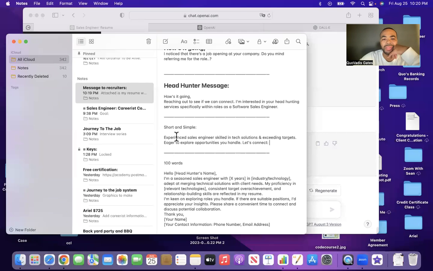Experienced sales engineer. I can't really say that because I've never been a sales engineer. I can say experienced sales professional, skilled in tech solutions and exceeding targets. Those things I can basically say. I mean, I work hard. And then eager to explore opportunities you handle.